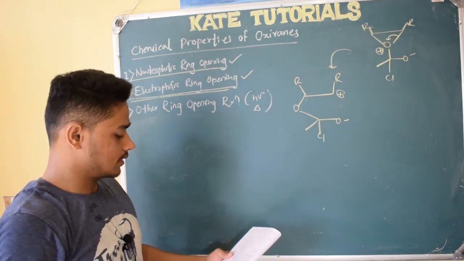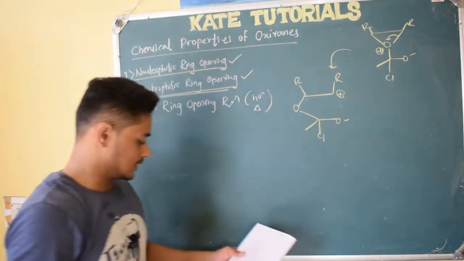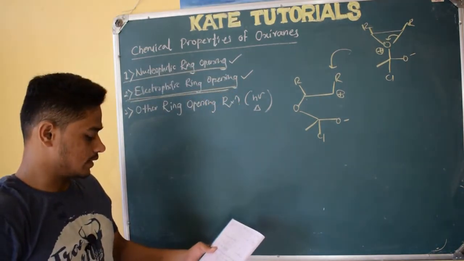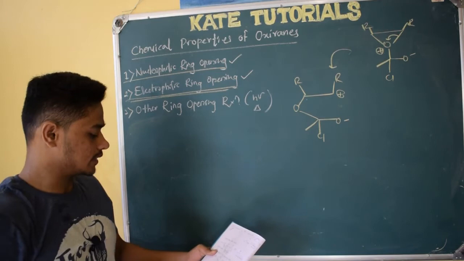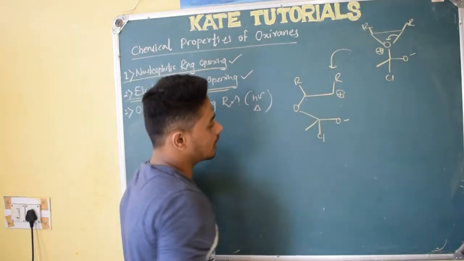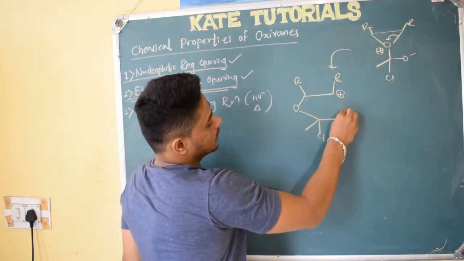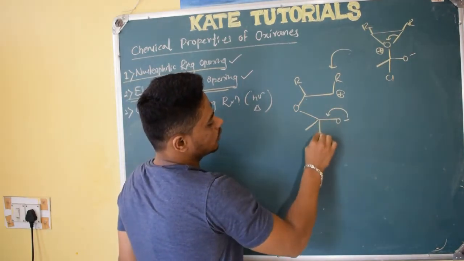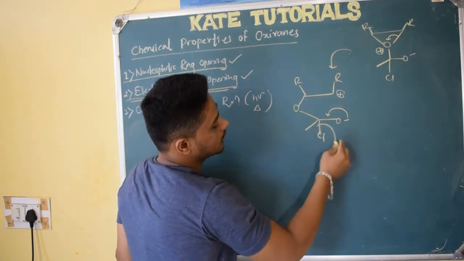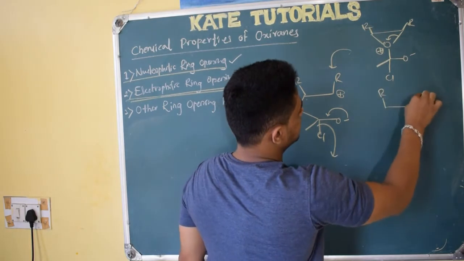No, they did it differently. So what they have done is simply this. Let us see how they have done it. Right, till this, I think you got it. So as soon as this electron density comes here, this chlorine is a good leaving group. I left this point. I should remove this chlorine as Cl minus. So what happens here? Other things remain as they are.